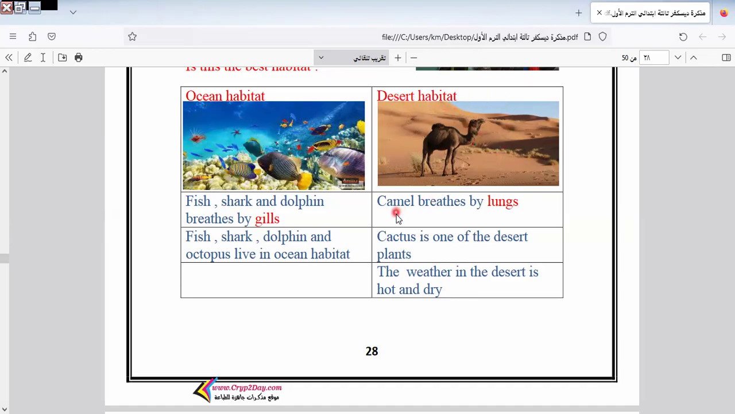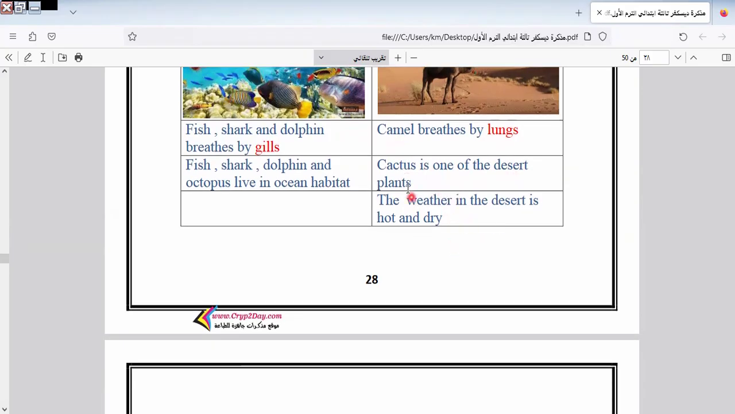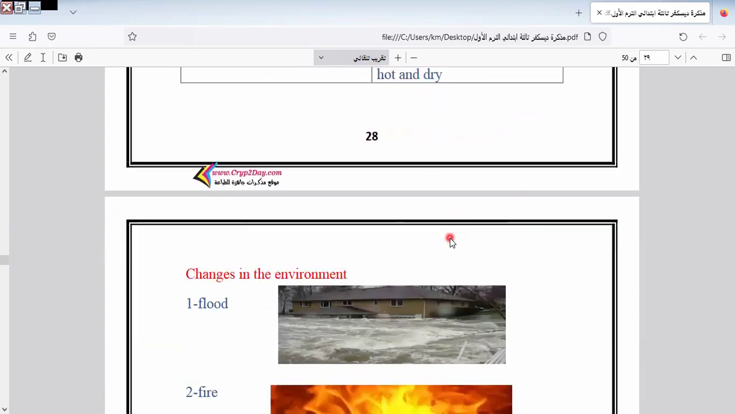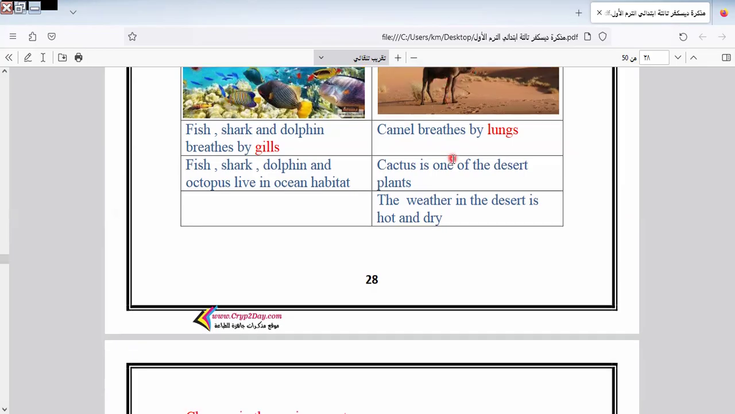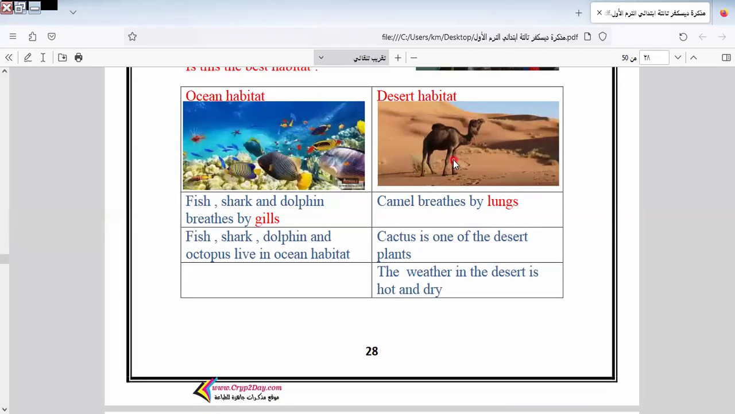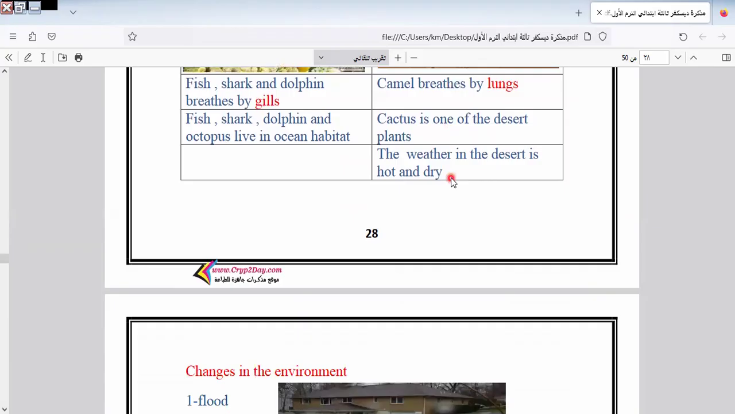Here we have desert. A camel breathes by lungs, and cactus is one of the desert plants. I think most of us know cactus. The weather in the desert is hot and dry. So what is the camel doing to be able to drink? They store food and water in the stomach. Okay, it can store it in its gut, creating a process that can do this.